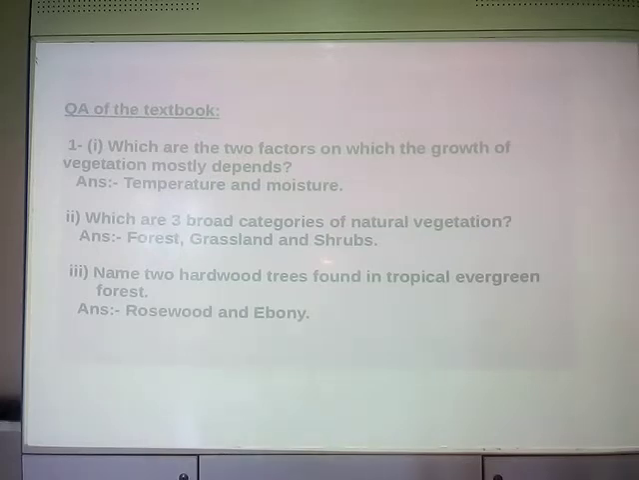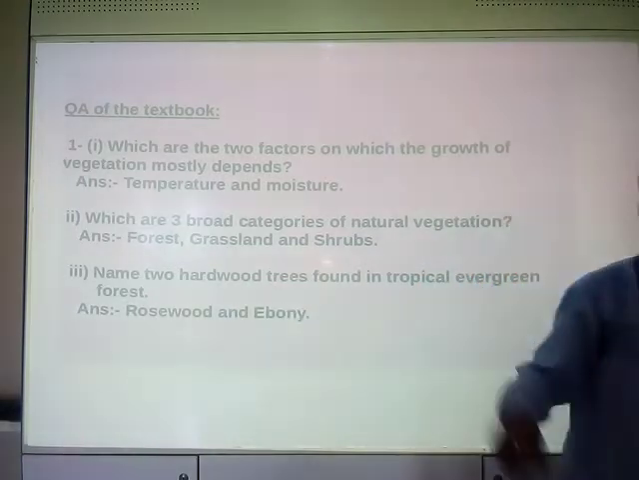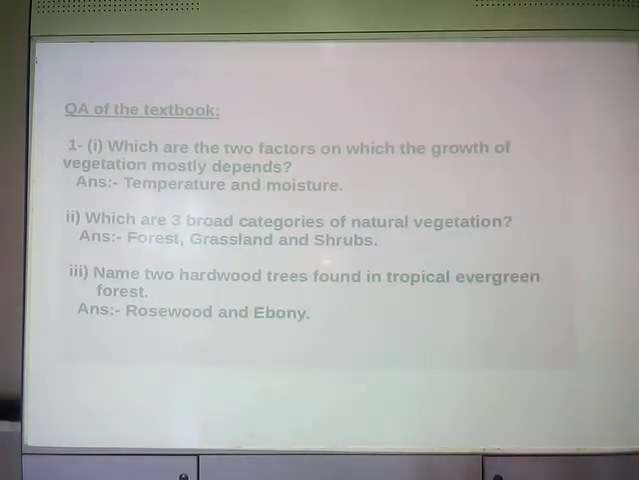Now in the third question, you have to name 2 hardwood trees found in tropical evergreen forest. So the 2 hardwood trees are rosewood and ebony. This is the thing you need to learn.